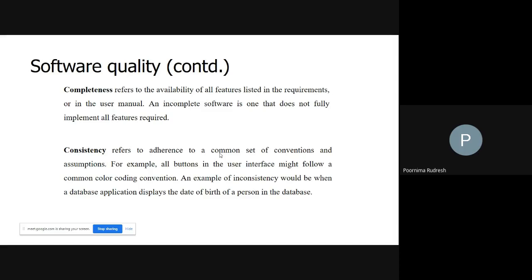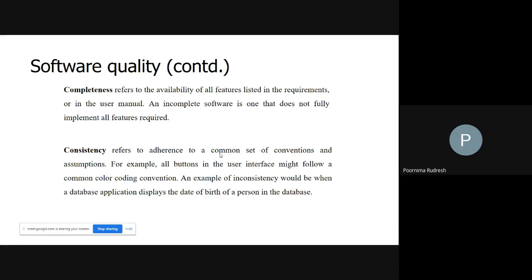Understood? So whatever requirements you have listed, all the requirements should be satisfied, and then we say that it is a complete product. Understand? And incomplete software means what? If one of the requirements is not implemented in the given product, then we say that the software is incomplete software. So an incomplete software is one that does not fully implement all the features required.